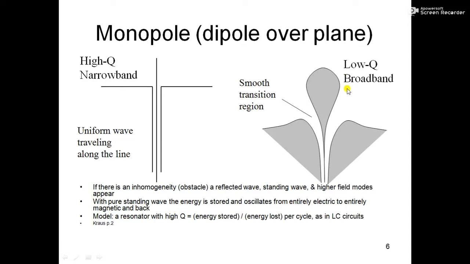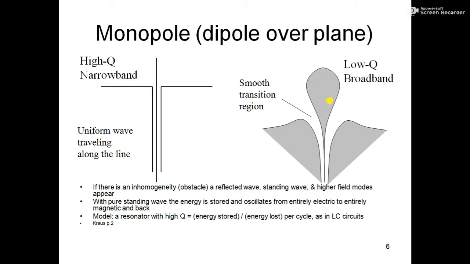This happens because of the structure. If we look at this shape, there will be many frequencies at which this will act like a mirror and have lambda by 4. You can draw a number of lines for different lambda by 4, right? So this is the reason why this will act over a larger bandwidth, and so this will have a low Q factor.